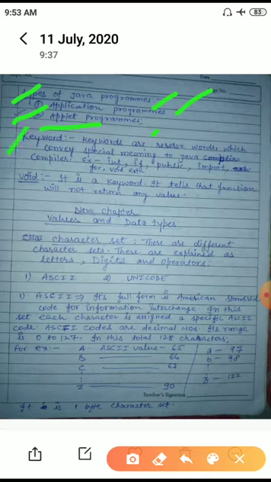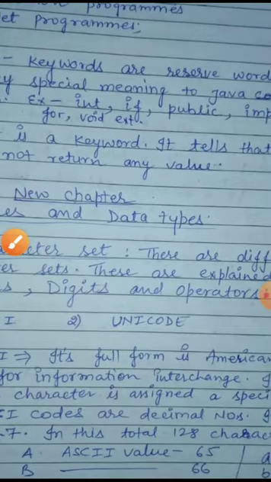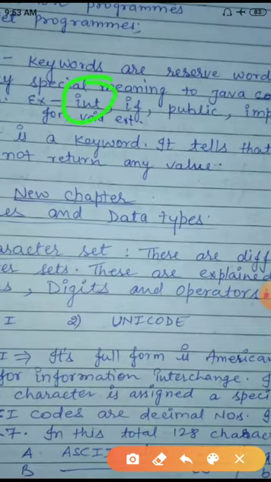This is called keywords. Keywords are reserved words. Please pay attention. Keywords are reserved words which convey special meaning to the Java compiler. Means what? Suppose you are writing int in a program. Look here, this int. So my dear, the compiler can easily understand the meaning of this. Automatically the compiler can understand that if you have written int, this is integer.